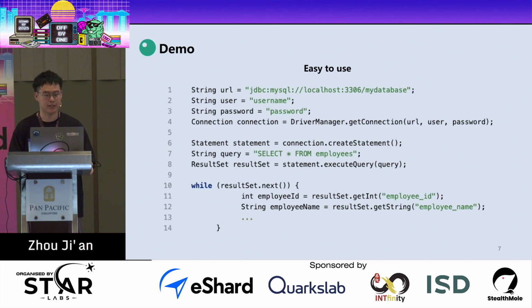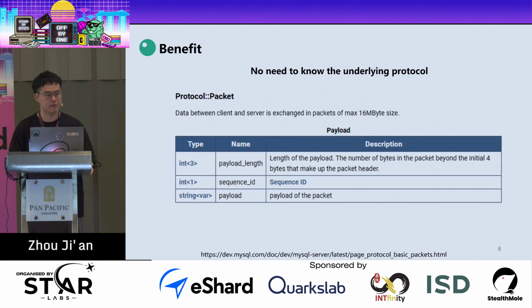You can see that JDBC is very convenient to use. We just need to set the JDBC URL, configuring the database host address, port number, username, and password, and we can use the getConnection function to connect, then write a query, execute it, and get the result. JDBC is very convenient and user-friendly, and we don't need to know the underlying protocol. For example, we don't need to know the MySQL communication protocol, and we can just focus on writing code, which is very helpful.